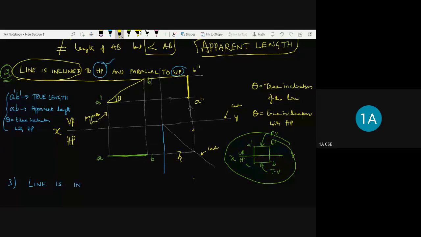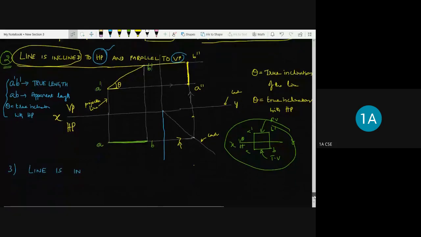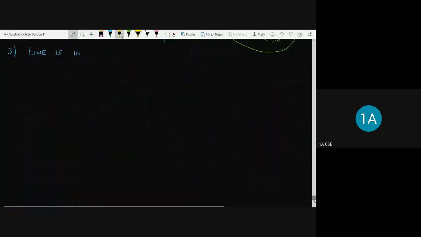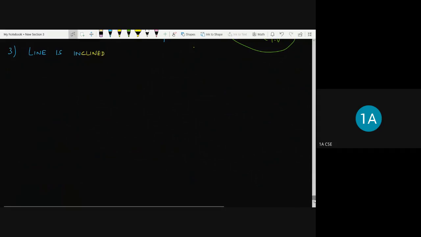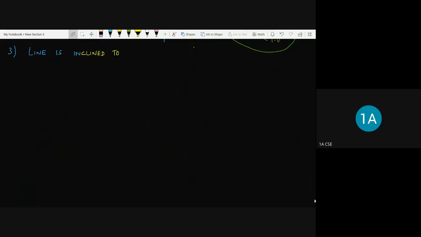Clear? Right. So we are discussing the third way of locating the line. Say the line is inclined to the vertical plane but parallel to the horizontal plane.